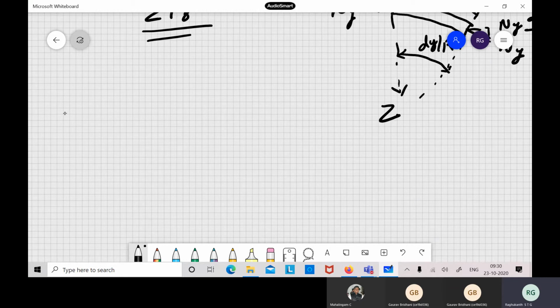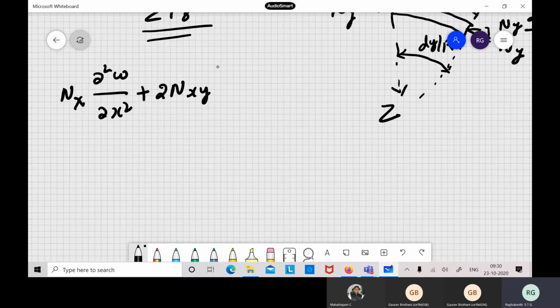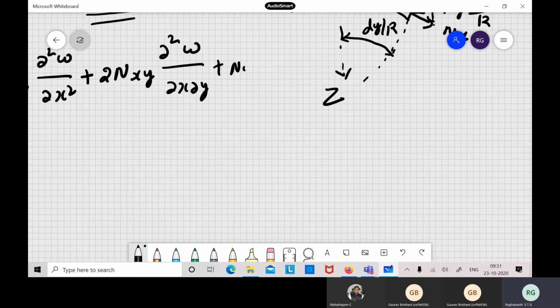That's the only difference between shell and plate in this Donnell's theory. The equation will be the same as previously written: nx into dou square w by dou x square, plus 2 nxy dou square w by dou x dou y, plus ny into dou square w by dou y square, plus 1 by r.